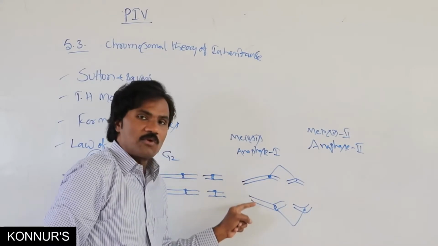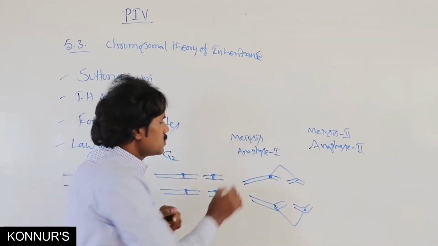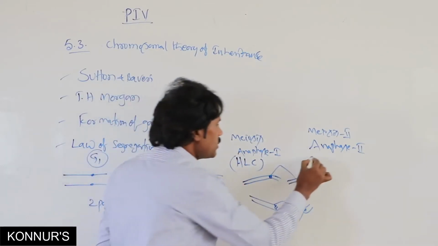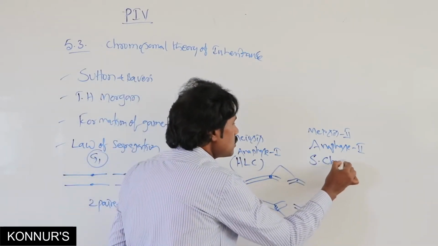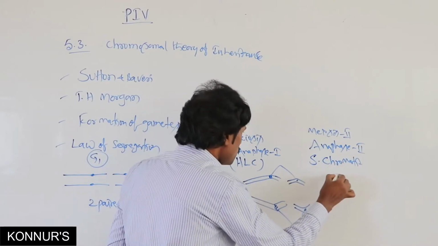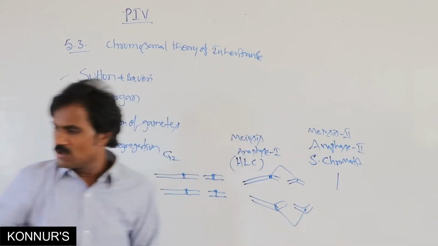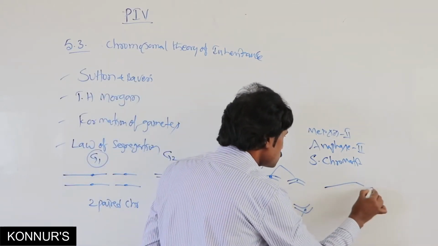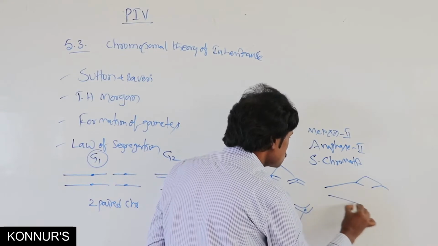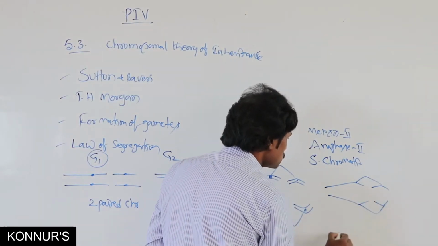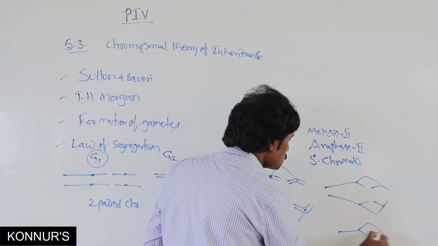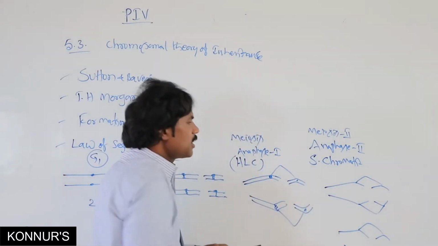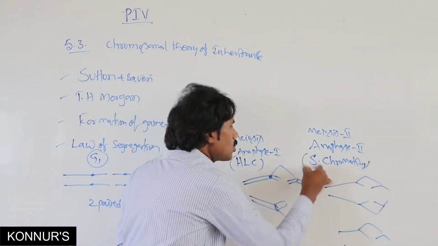Here is segregation of chromosomes, that is homologous chromosomes. Here is segregation of chromatids.